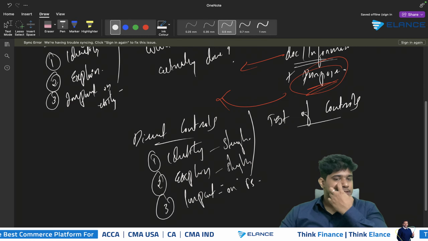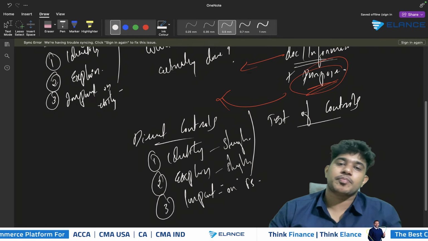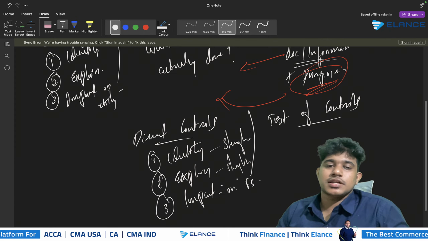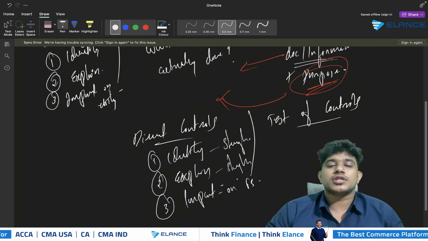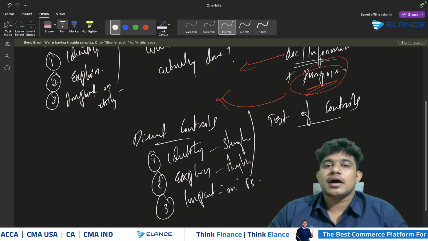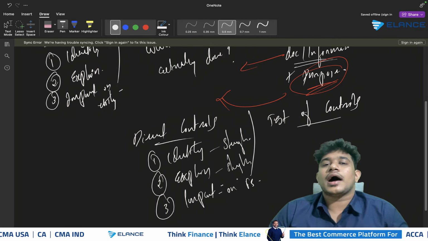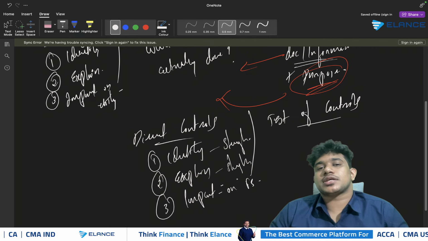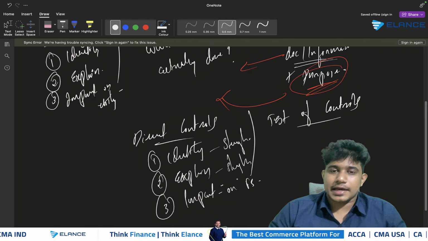So say for example, consider that it may be mentioned in the scenario that the bank reconciliation statement is prepared on monthly basis. So you can mention that the bank reconciliation statement of Allen Company is prepared on monthly basis. Therefore, the possibility of having uncorrected misstatements in the financial statements will be avoided, and the fraudulent transactions will also be eliminated. Therefore, the cash and bank balance will not be under or overstated. So this will be the direct control.